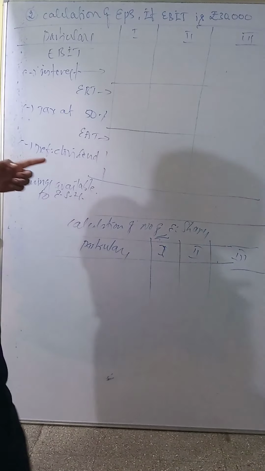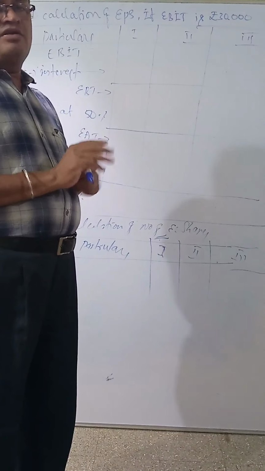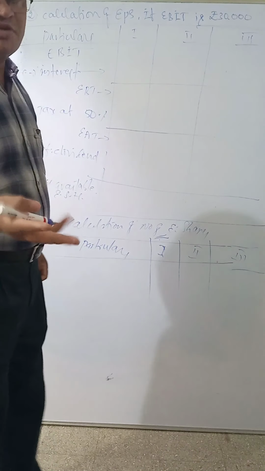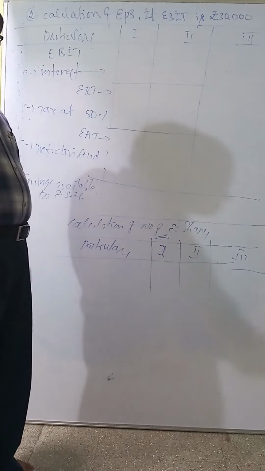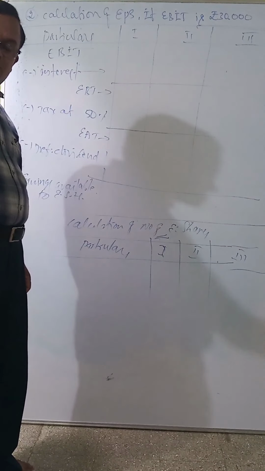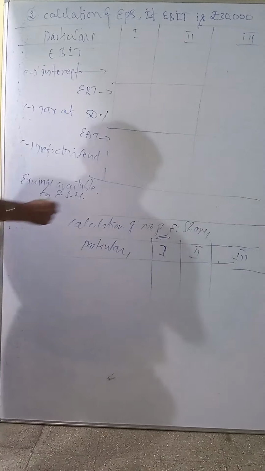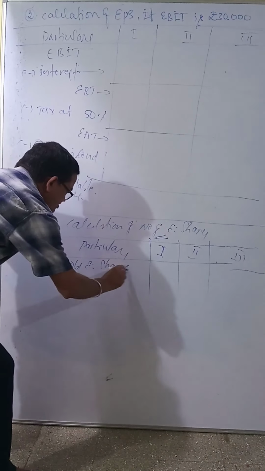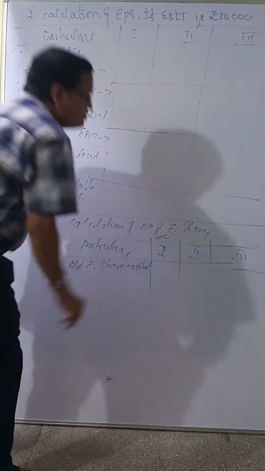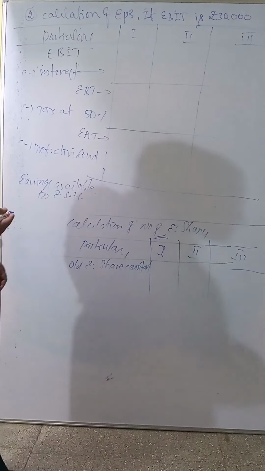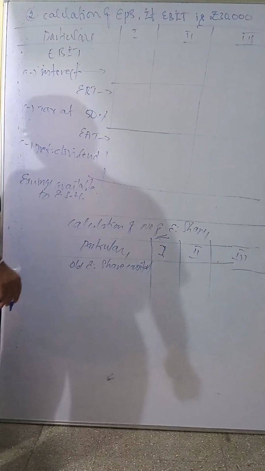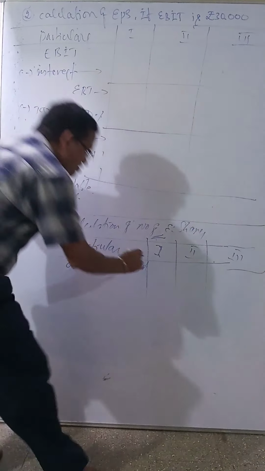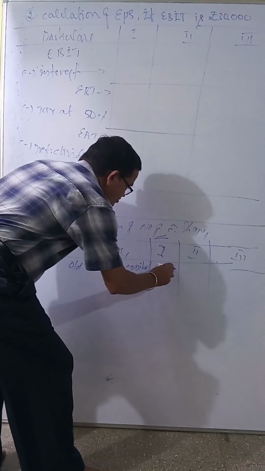The company already has 1 lakh share capital. The company wants to expand its business activities. They want another 50,000. How to raise 50,000? They have given 3 alternatives: equity shares, preference shares, and third, debentures. So first you have to take here old equity share capital, very important. Old equity share capital: at the beginning they have given that the company has a share capital of rupees 1 lakh. For all financial plans, you have to take 1 lakh.